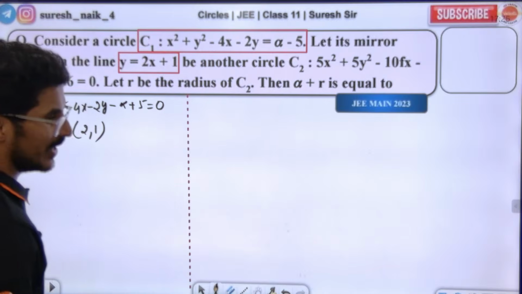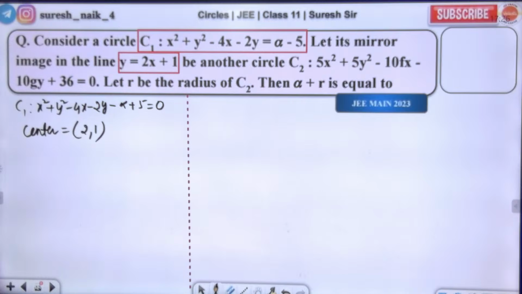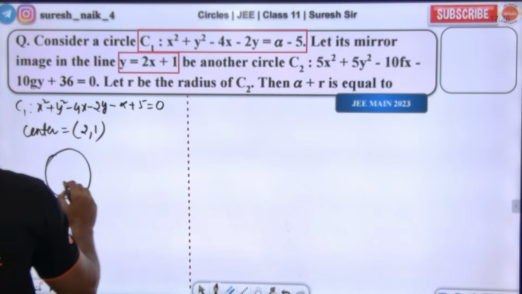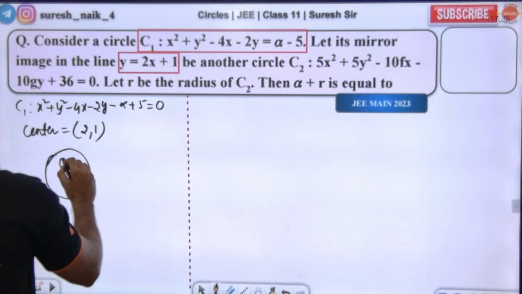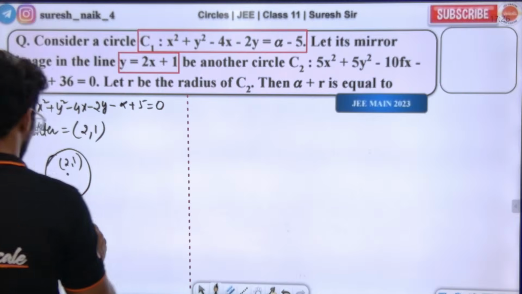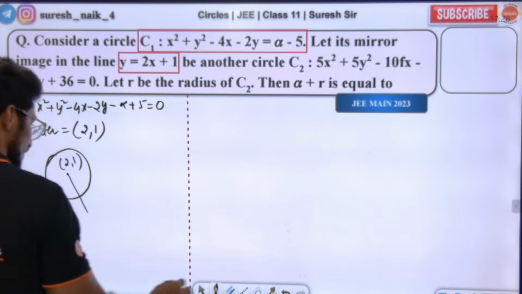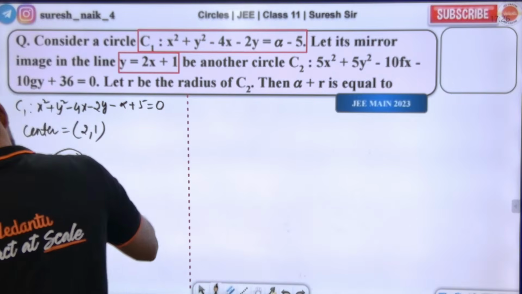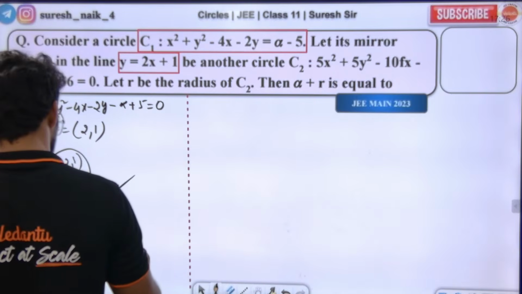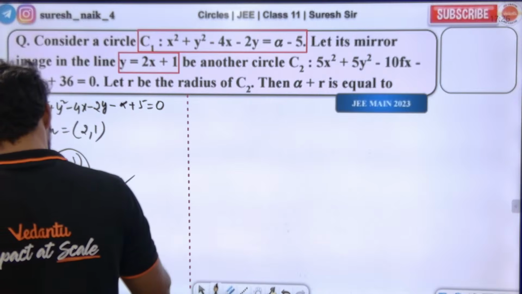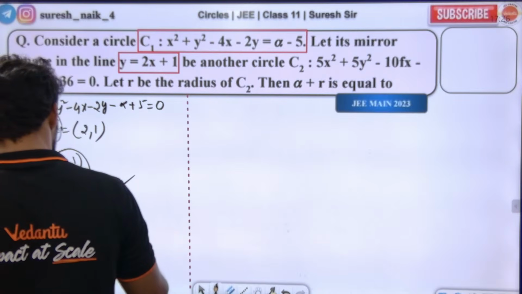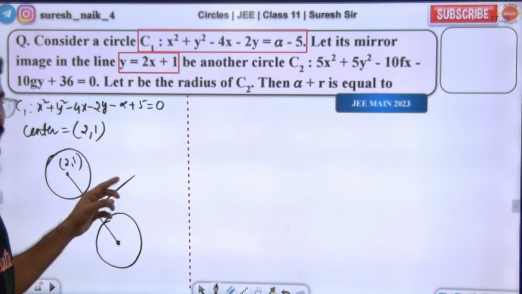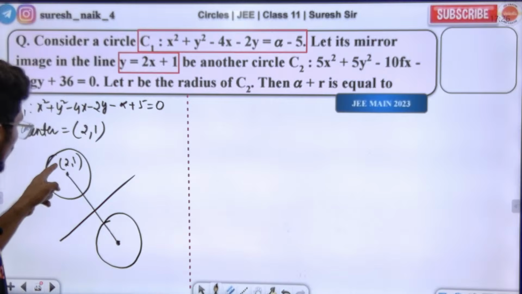We need the mirror image of the point (2, 1) in the line, and this image is the center of the other circle. The center of circle number 1 has its mirror image in this line.